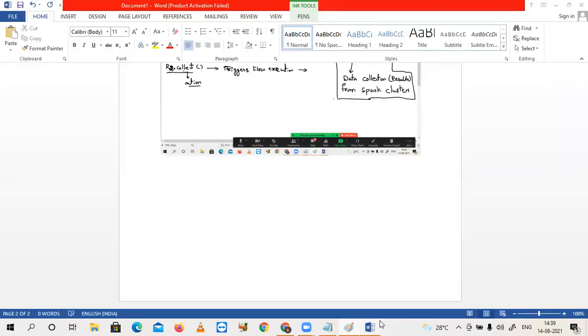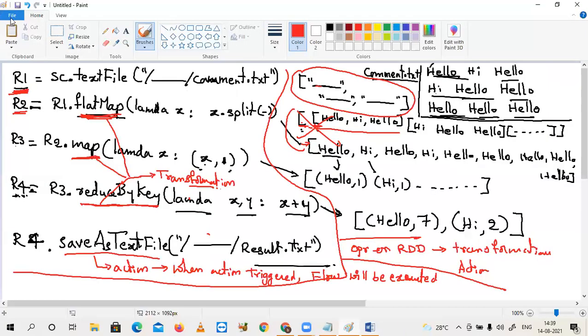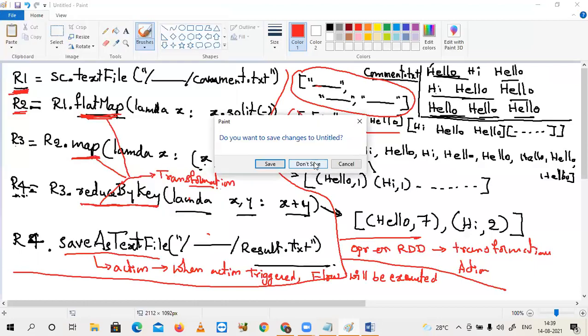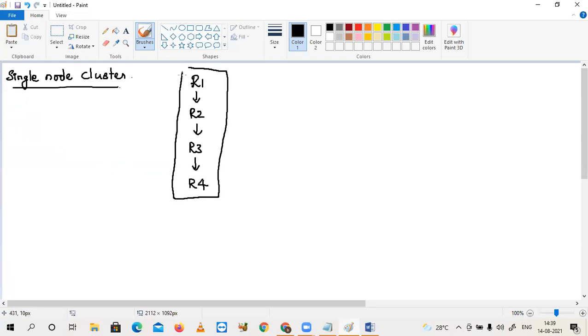Now, how will a data flow be executed? For some time, imagine it is not a distributed cluster, just a single node cluster. In a single node cluster, what will happen? Your flow is like this: R1, R2, R3, and R4. Finally, you are executing an action, but whenever you define a flow, the flow will not be executed, remember. When you perform an action over an RDD, then the flow will be executed.